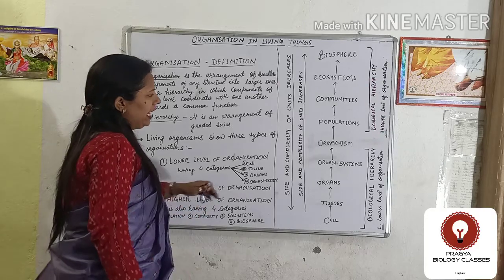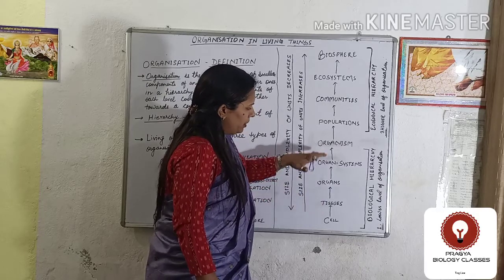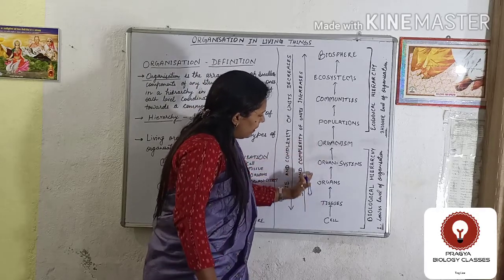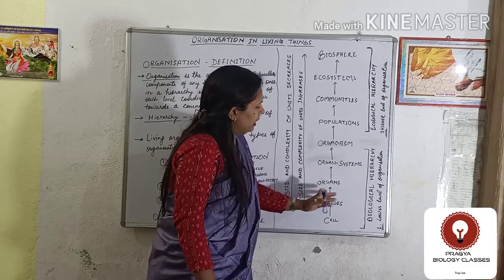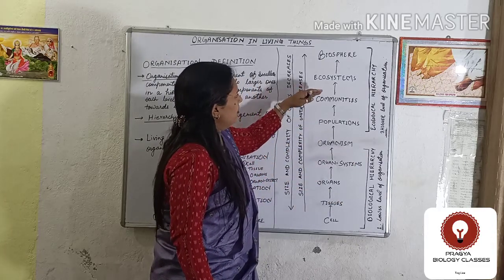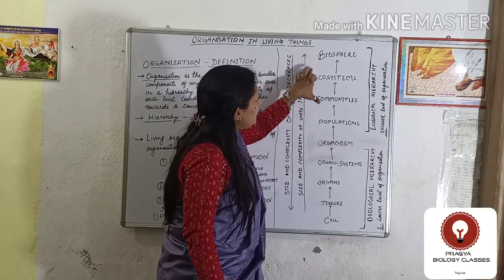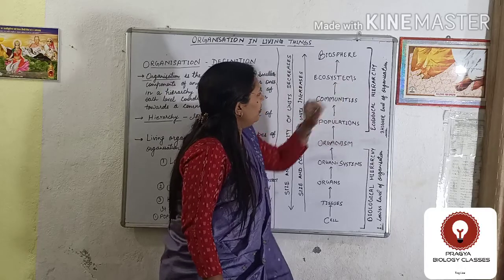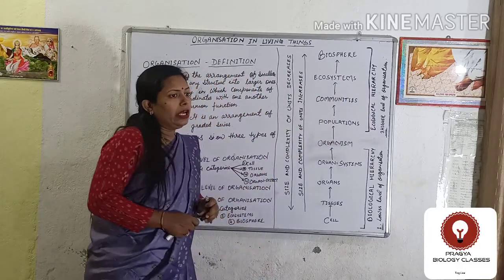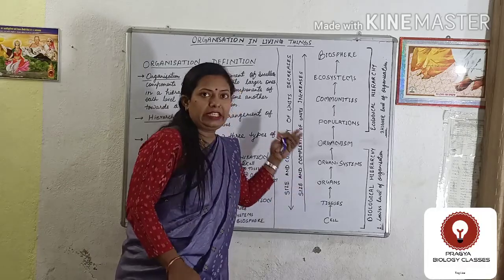So we can see that the levels below the formation of the organism are under the lower level of organization, and the categories above the organism are under higher level of organization. We will discuss each and every level in detail.